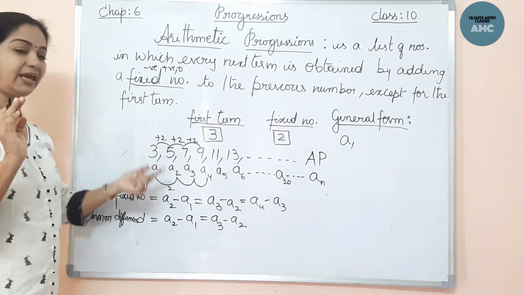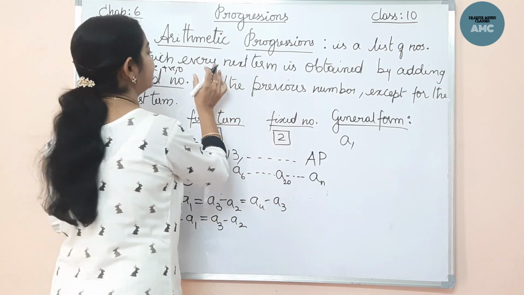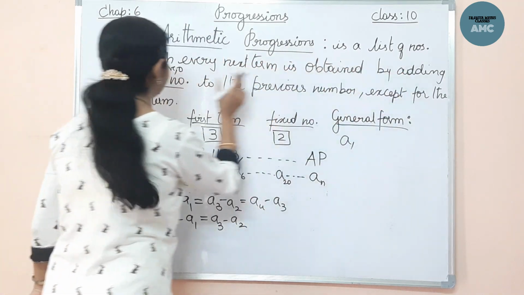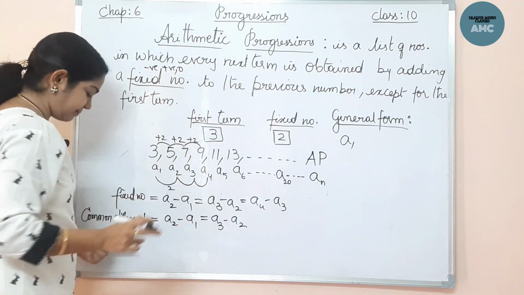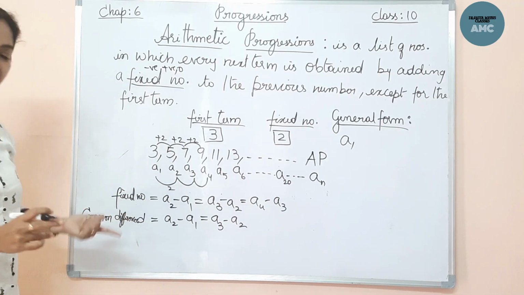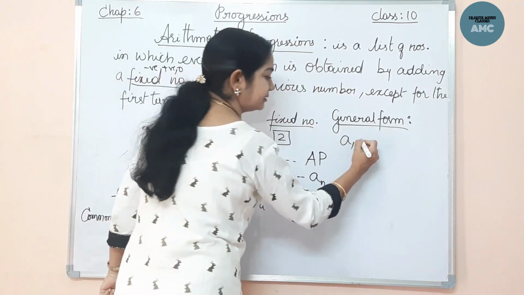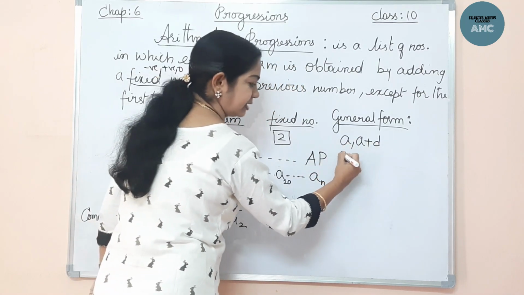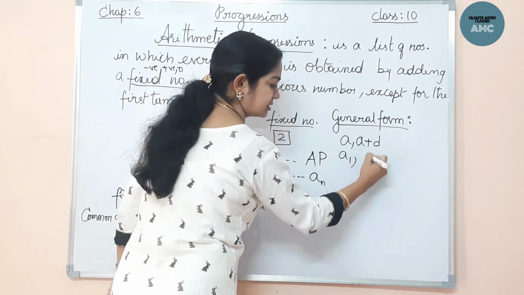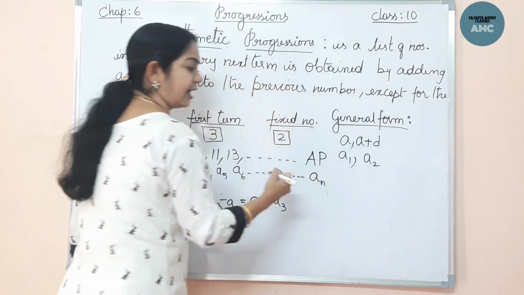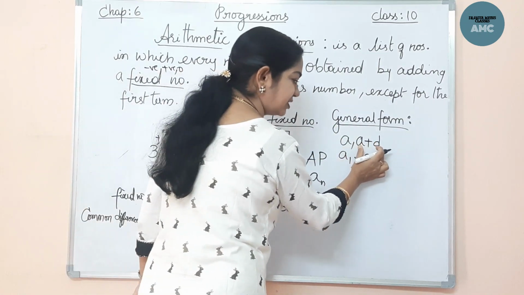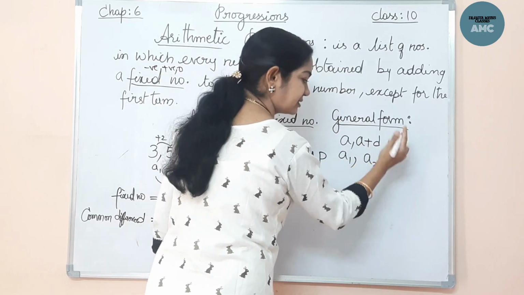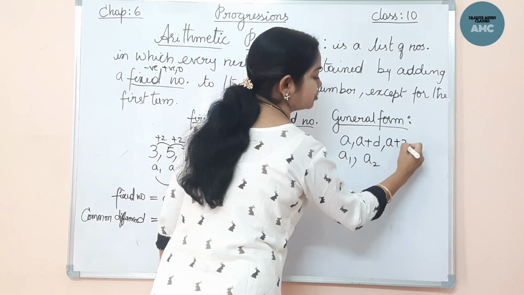And for that A, what should be added? Now the first term is A. Every next term is obtained by adding a fixed number. Now the fixed number here is the common difference, right? By adding the difference, that is D, I get the second term. See, this is A1. Now this is A2, right? And to this previous number, if I add one more D, that means A plus D plus D, it comes to A plus 2D.